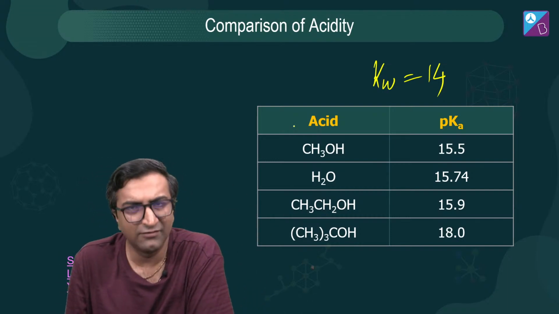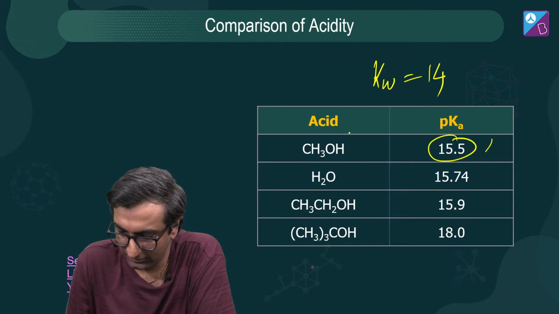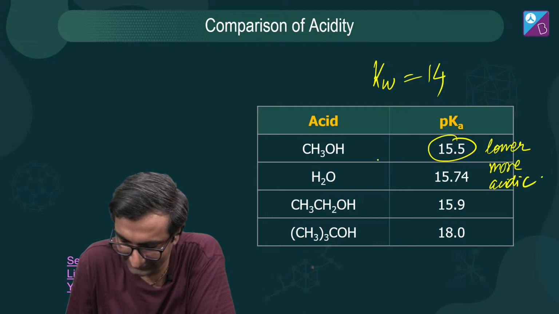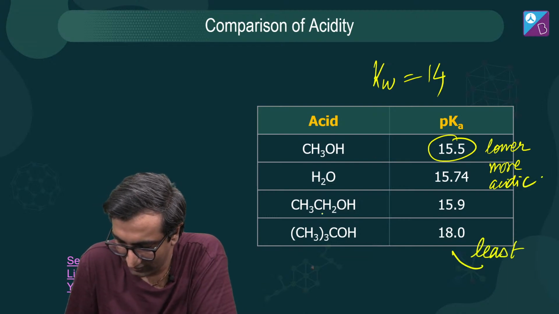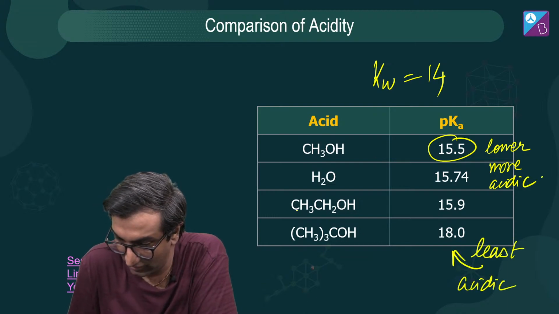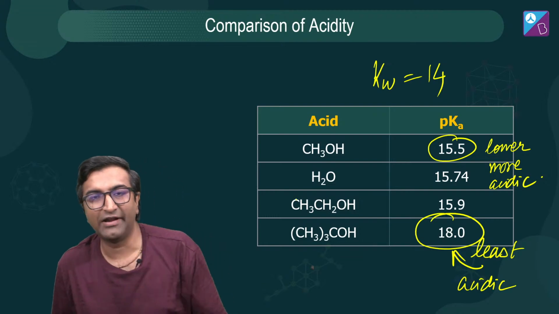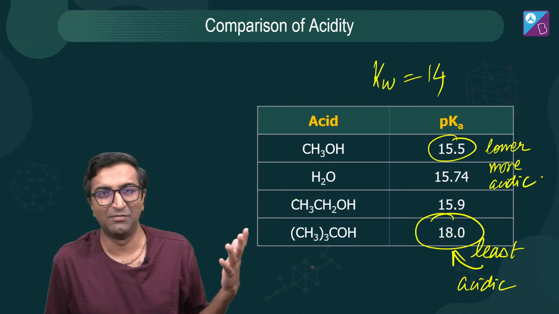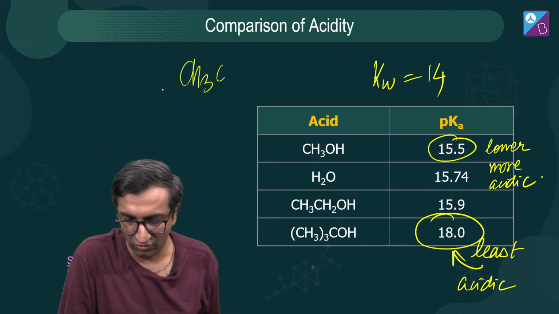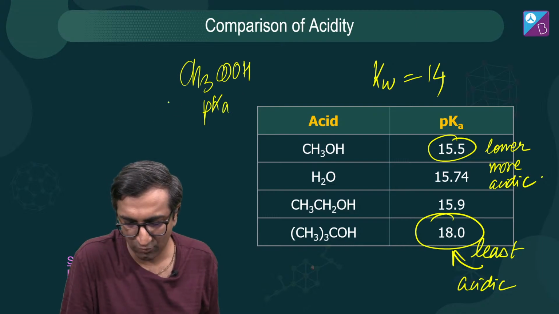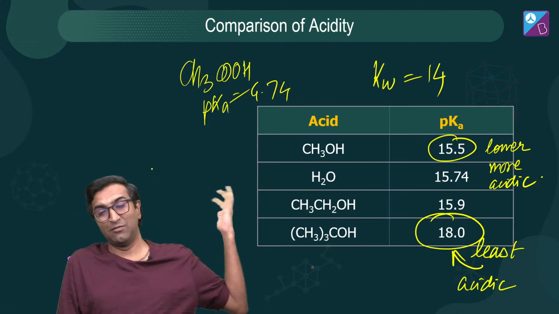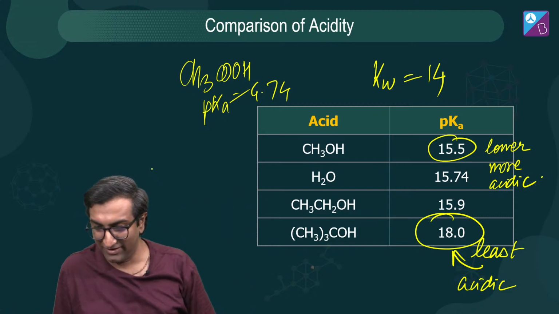So I said that methanol is more acidic. क्यों? क्योंकि इसका pK value is lower. pK value is lower, so more acidic. And you can clearly see कि least acidic है ये, जिसका pK value 18 है, which is like, you don't even think about this, right? See, in real, like, normal acids and bases वाली बात जो हम लोग कर रहे थे, which is CH3COOH, just to give you a frame of reference, इसका pK value 5 थी. You remember that? 4.74. If you've done a lot of organic chemistry, if you've done a lot of physical chemistry questions, maybe you'll remember it. 5, 4.74 कुछ तो था, है ना?